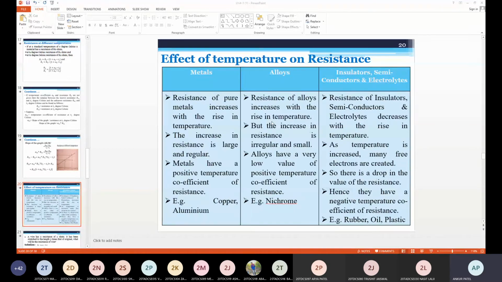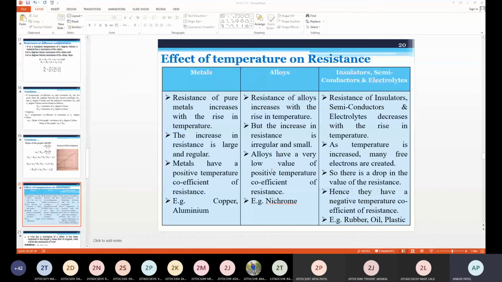Yes sir. So this shows metals, alloys, insulators, semiconductors, and electrolytes according to positive temperature coefficients, negative temperature coefficients, and zero coefficient. For metals, the increase in resistance is large and regular. Metals have positive temperature coefficients of resistance, for example copper and aluminum.